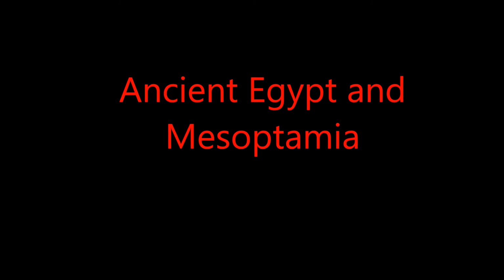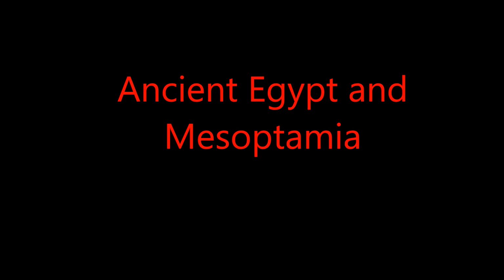Okay, now let's talk about Mesopotamia's government. In Mesopotamia, their first leader was Sargon the First. He ruled for approximately 50 years. When he died, the empire he once ruled began to crumble and city-states rose to power. And then, in approximately the year 1800 BC, the Amorites migrated to Mesopotamia and began to construct their own city-states.